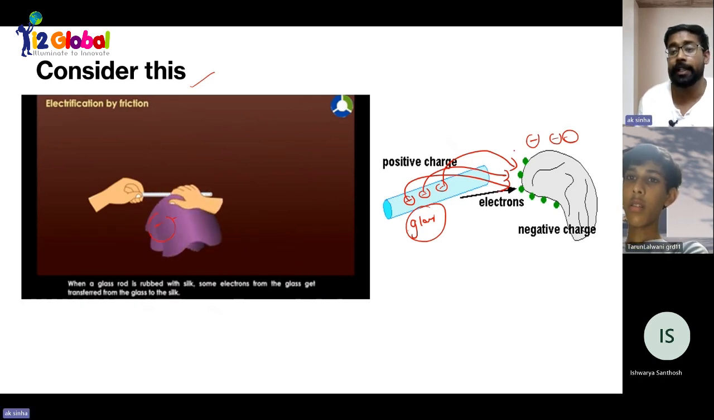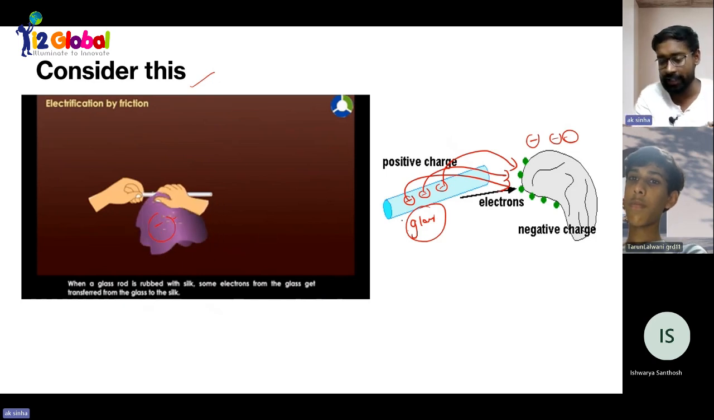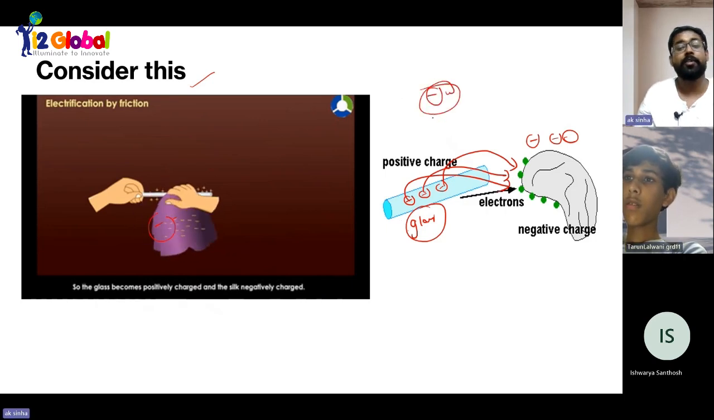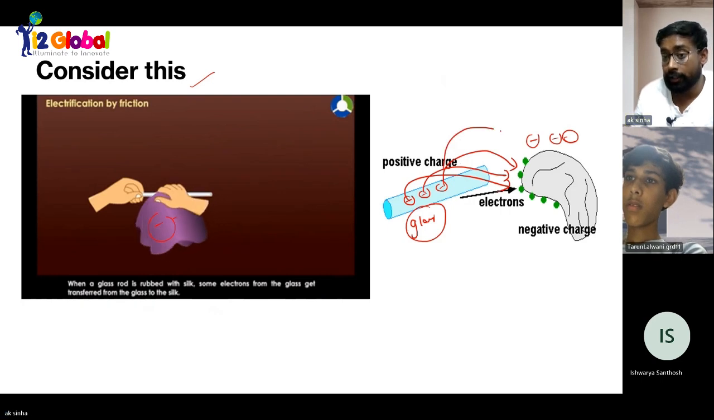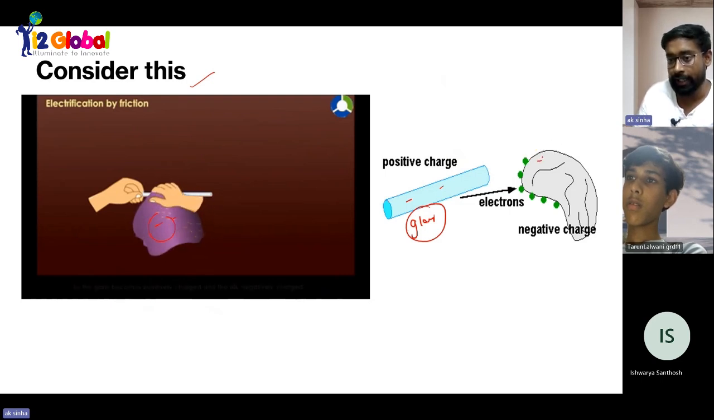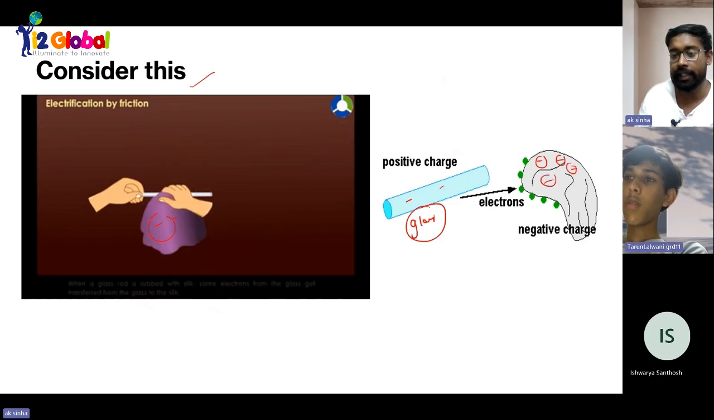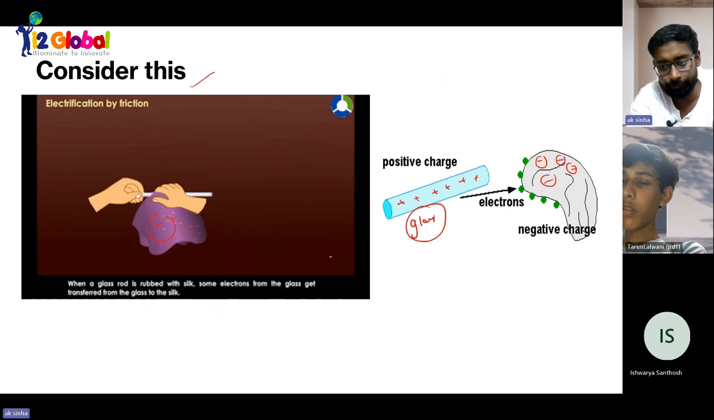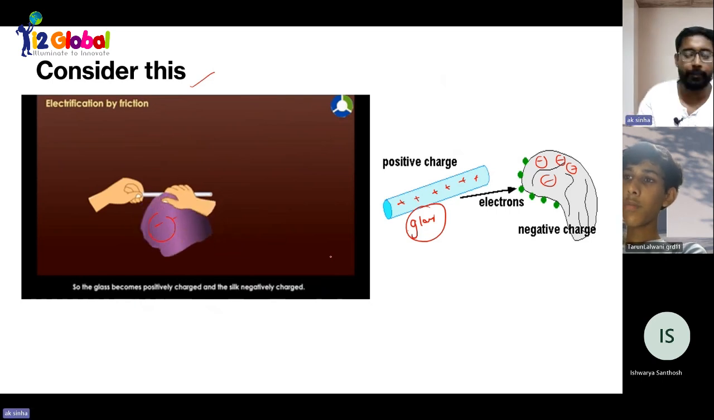Some electrons will be transferred from the glass rod to the silk cloth. And beta, if electrons are transferred, tell me the nature of the electron. It will be negative. Negative, very good. So negative charge will go away from the glass. And if we have an excess number of electrons, as you told me, that means it will acquire negative charge. And this glass will acquire positive charge. Got it? So negative and positive charge.